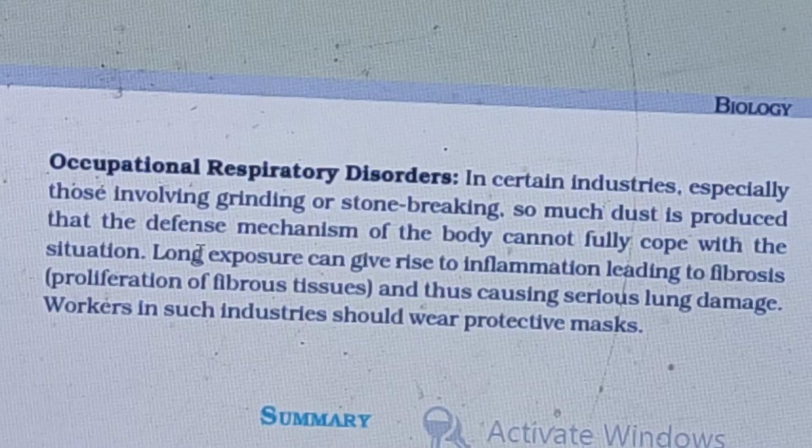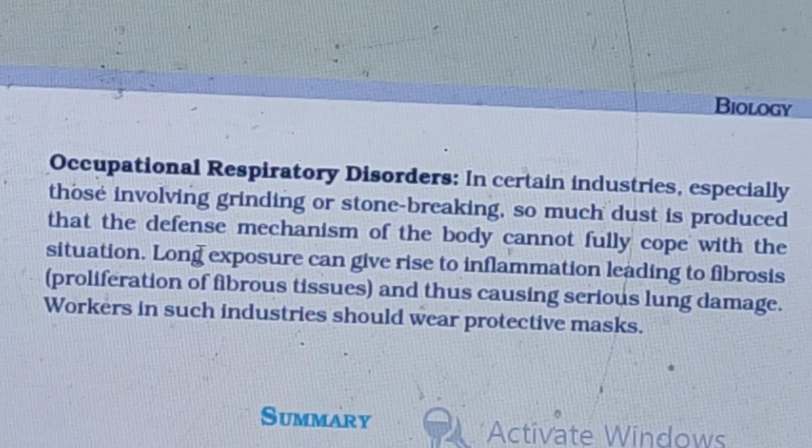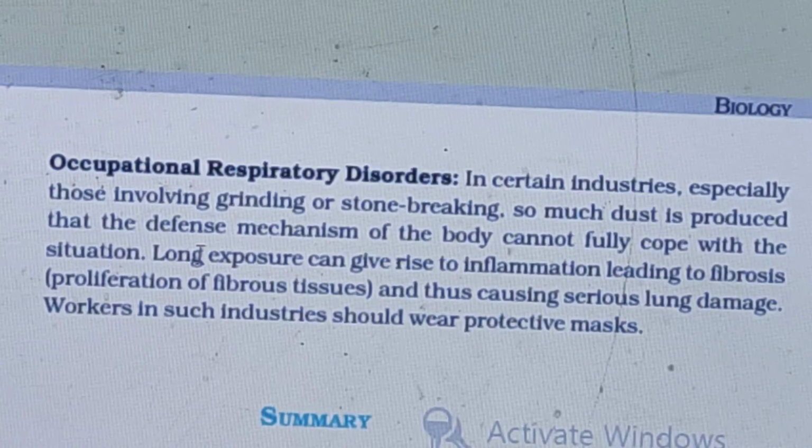And next thing, occupational respiratory disorders. In the name itself, they have given occupation. Occupation means the job you do. The people who go to work in industries and factories, they may suffer from these diseases. They are given clearly in the lines of NCERT. Those who go to work which involves grinding or stone breaking, so that the dust can go inside their body.